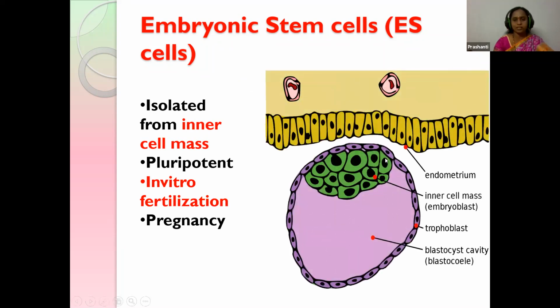Just see students here, this is the inner cell mass of the blastocyst. When this is being separated, it is pluripotent, and this is useful for in vitro fertilization in the cultured lab, and for pregnancy, meaning those who cannot get pregnant normally, these embryonic stem cells are being used.